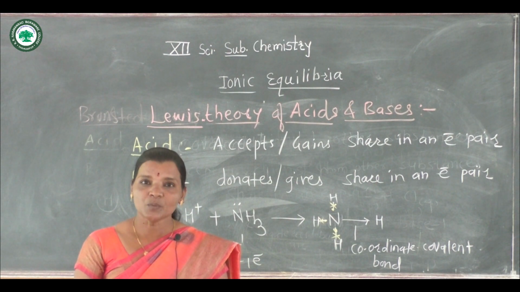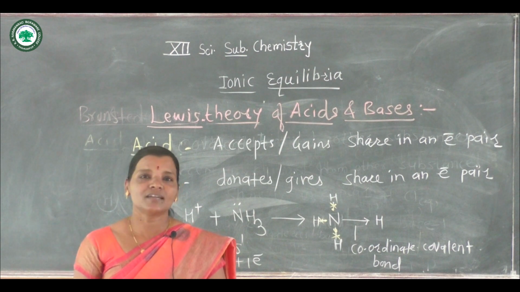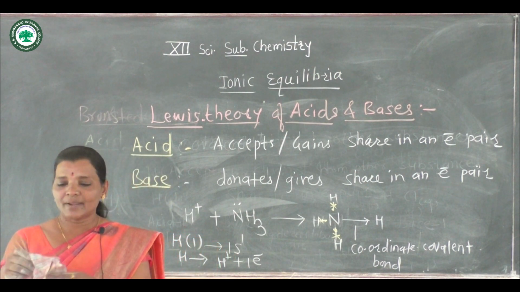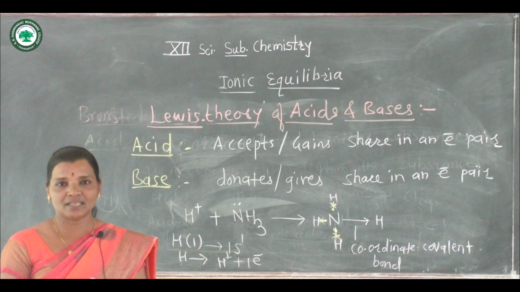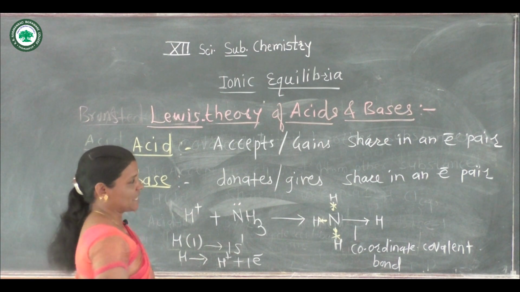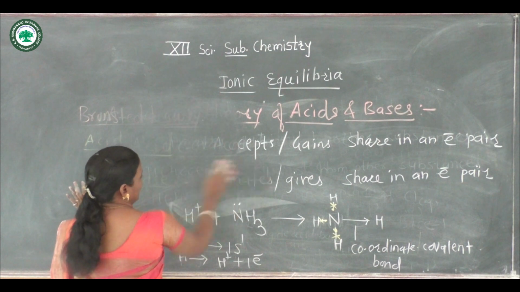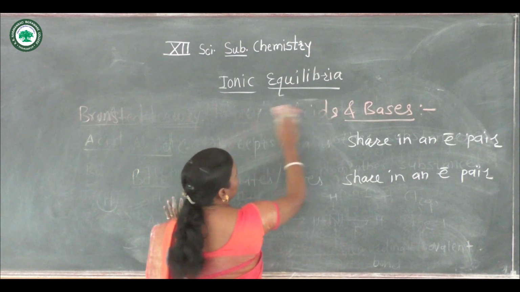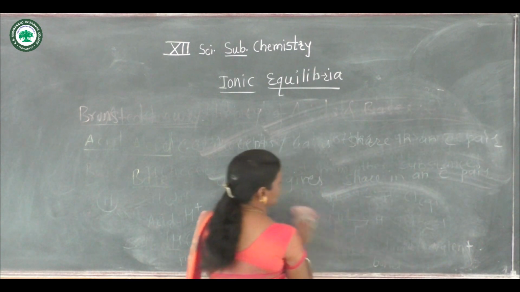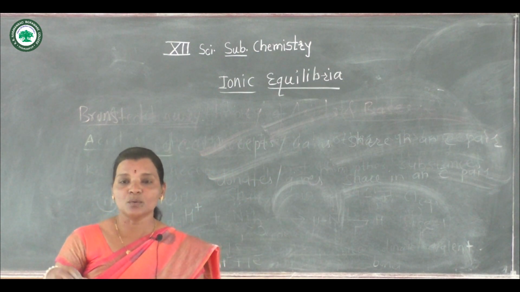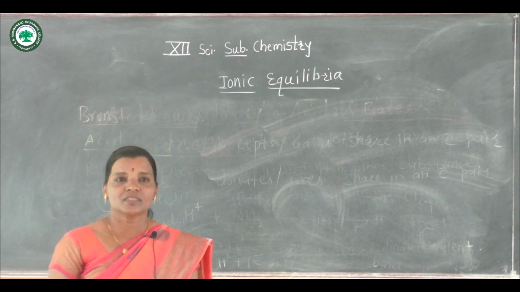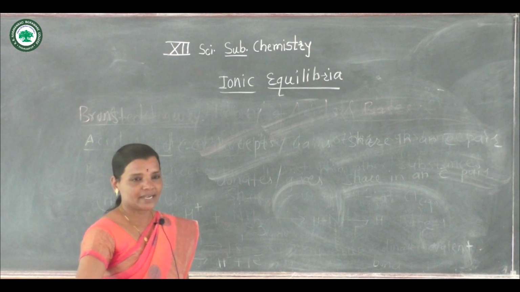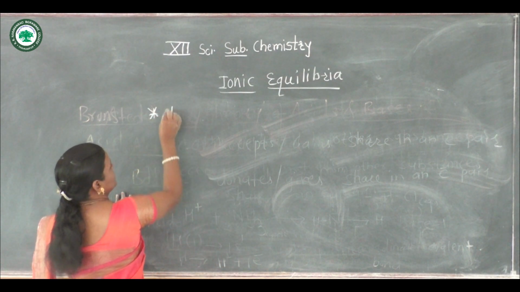So you can study these acids and bases comparatively, and then it will become simple for you to remember. Now let us see the next concept, dissociation constants of acids and bases. Depending upon that, we have seen one concept in 11th standard, that is the law of mass action, and here we have to apply that law of mass action to find out the dissociation constants of weak acids and weak bases, which help us to find the quantitative relationship between the molar concentrations of ionic species and unionized molecules. Let us see dissociation constants.